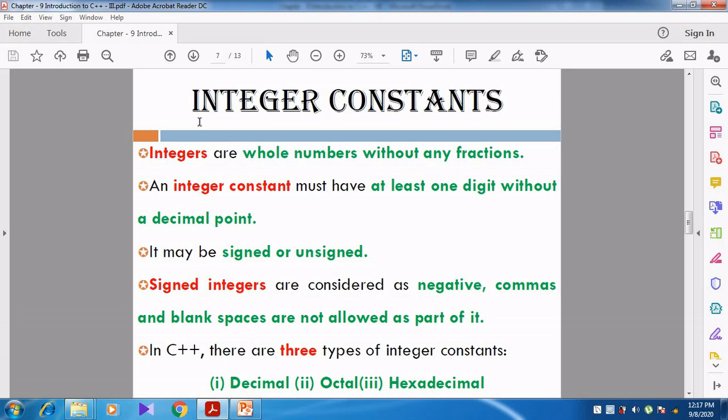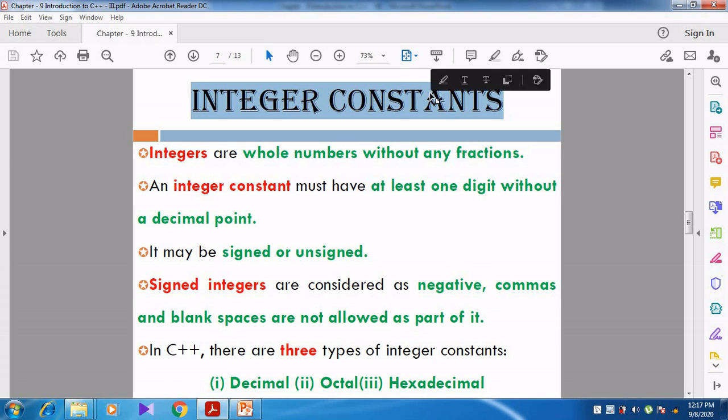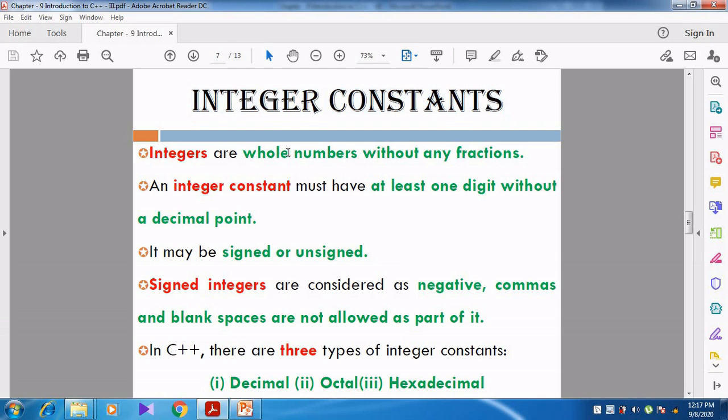What is meant by integer constant? Integers are the whole numbers without any fractions. Integers means that it does not contain any decimal point or any fractional numbers. It should contain only the whole number. Then that is called integers.